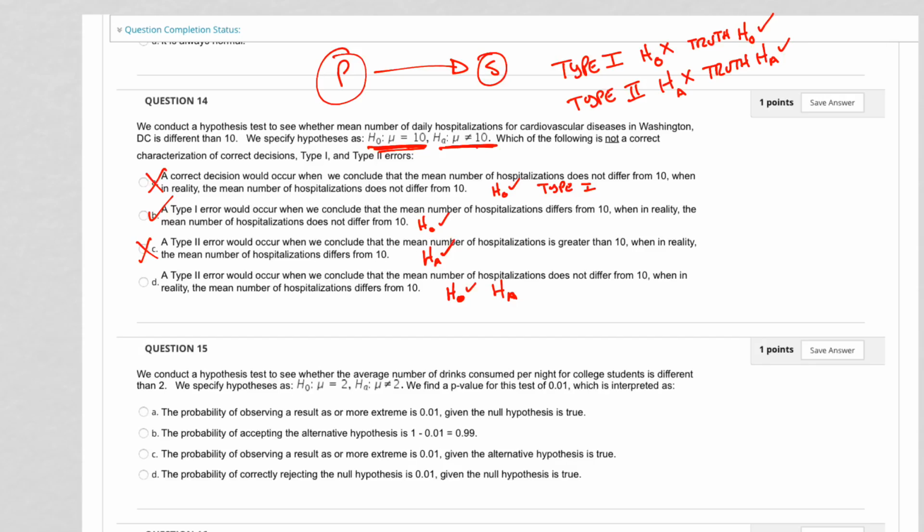It means the type 2 error would occur when we conclude that H0 is true, when in reality the mean differs from 10. Are we rejecting? No. That's the thing. It's when we reject the alternative, but we're not rejecting it. We're just failing to reject the null. So that's not the answer.